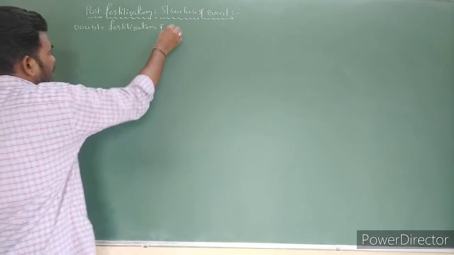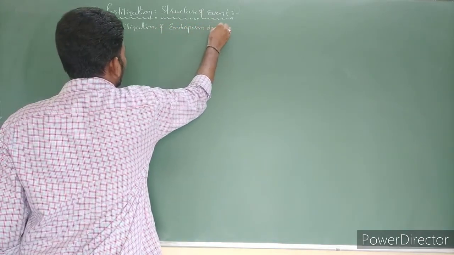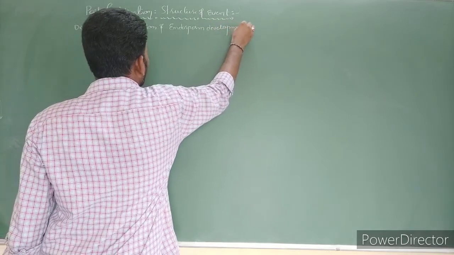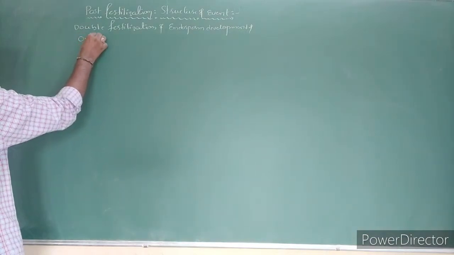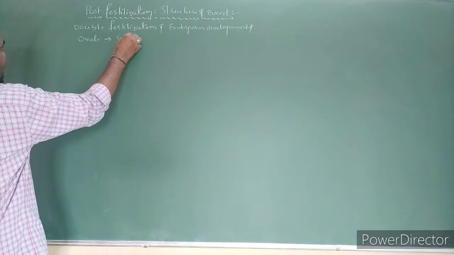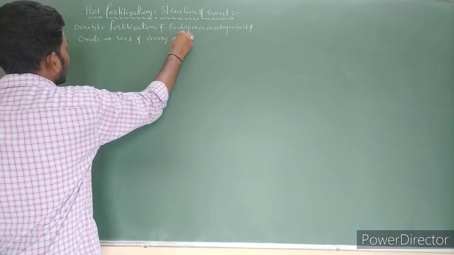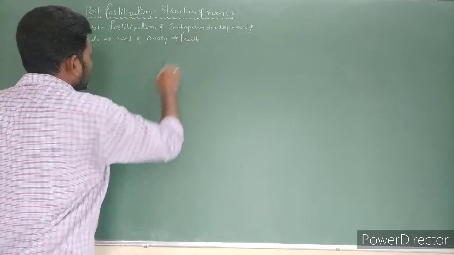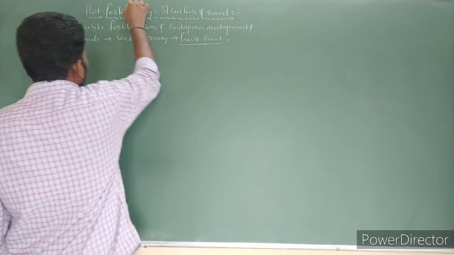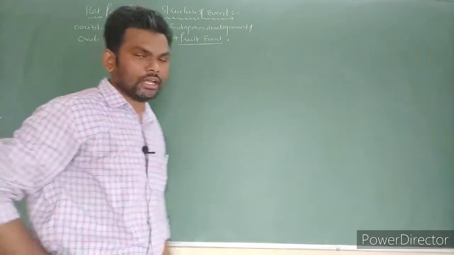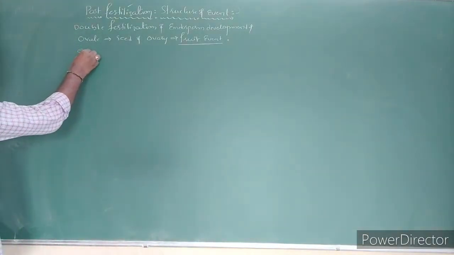next endosperm development, and the ovule becomes the seed, and the ovary becomes the fruit. All these events we can collectively call post fertilization structures and events. So first we are going to discuss endosperm.